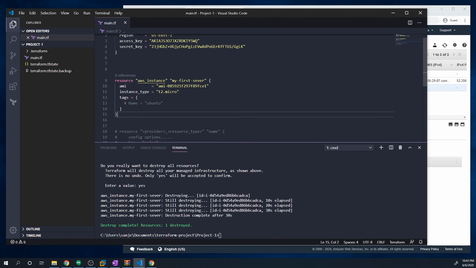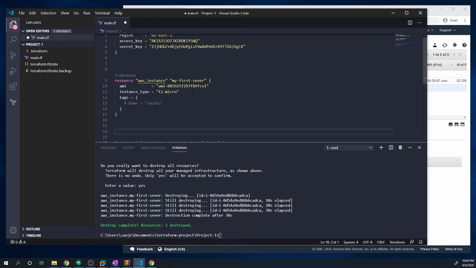Keep in mind though, if we had, I don't know, 10 of these resources, when you do a Terraform destroy, it's going to destroy every single resource that was created by Terraform. So keep in mind, if you want to destroy a single resource, there are some parameters that you have to pass in to actually make that work. By default, the Terraform destroy will destroy your entire infrastructure. So you probably won't be running that very often within a production environment. Usually you're just doing Terraform applies and then making changes and then applying those changes.